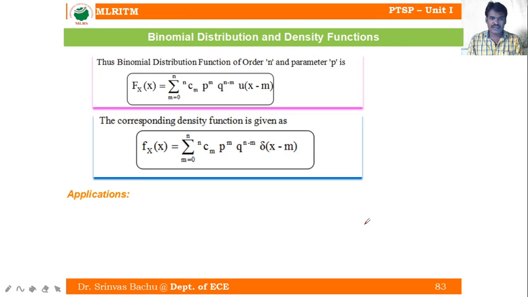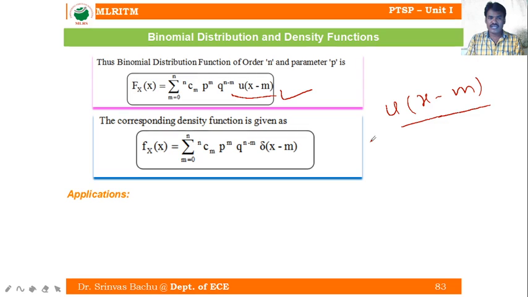Now I will write the binomial distribution function of order n and parameter p, F of x at x equal to small m. This is called the binomial cumulative distribution. It equals the summation from 0 to n of nCm p to the power m q to the power n minus m into u of x minus m. Why have I written u of x minus m? Because u of x is a step function, and x minus m is the shifted unit step function.